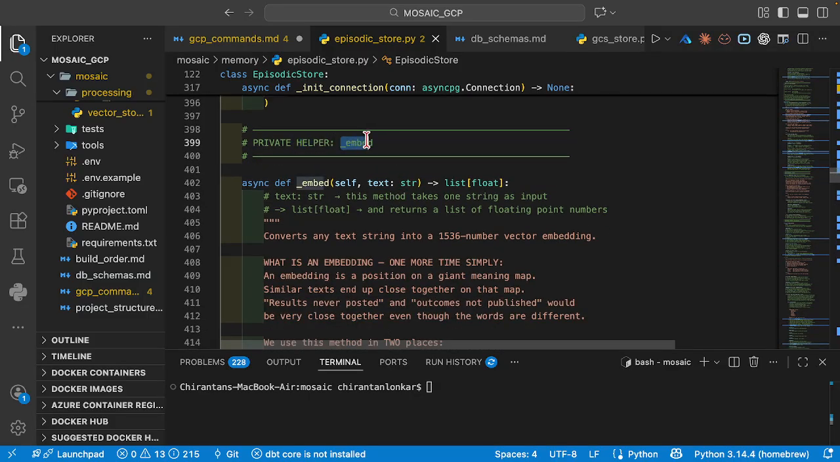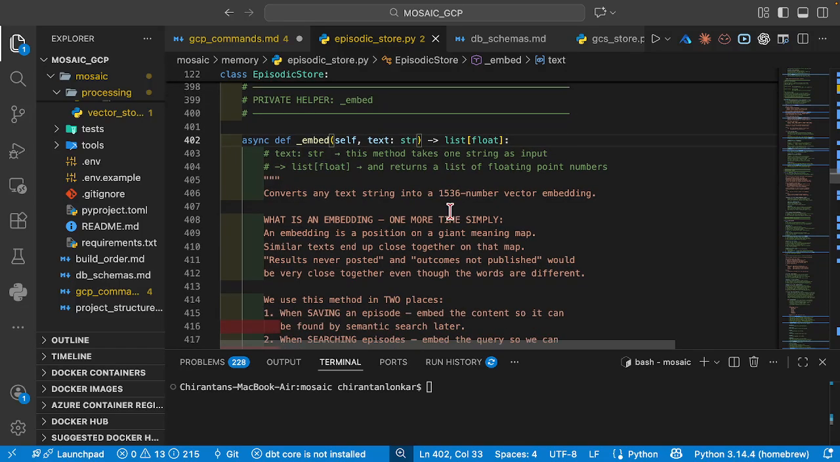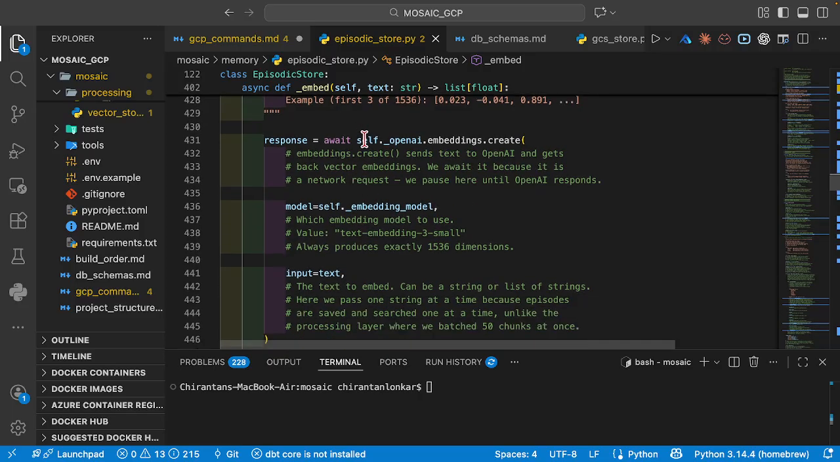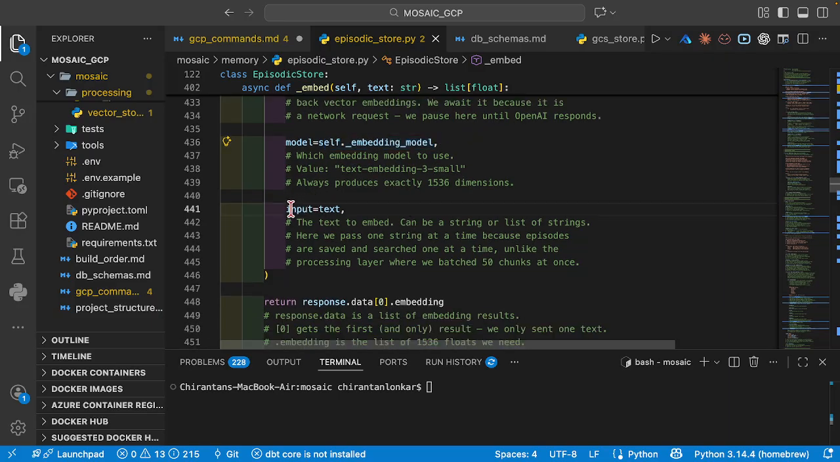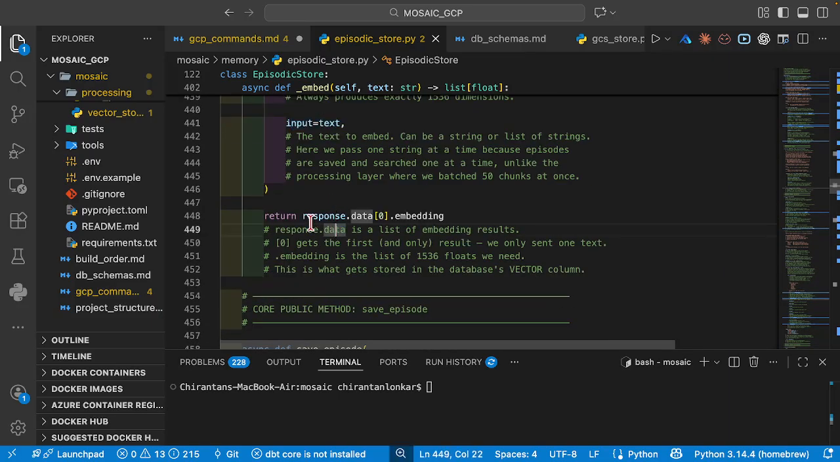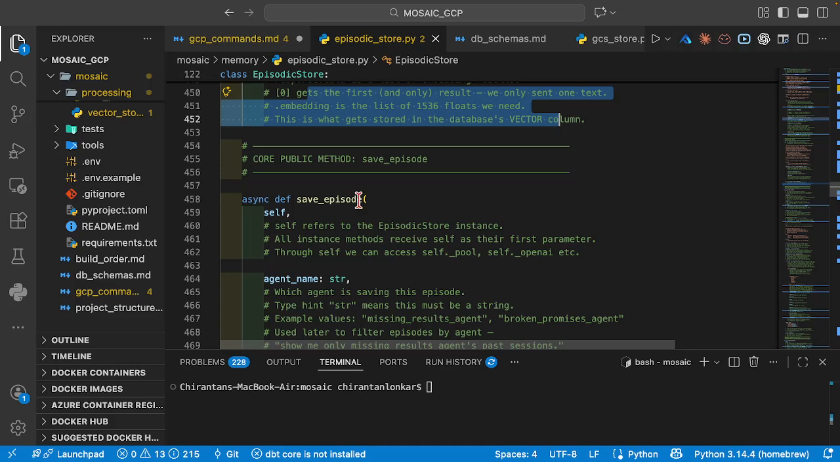And I'm going to create one more helper method called embed. The name itself is very self-explanatory. It is going to convert any text string into 1536 dimensions. It is going to use the OpenAI embeddings model, as you can see here. It is going to take the input text, and from the response, we're just going to take the embedding of the first response that we get.